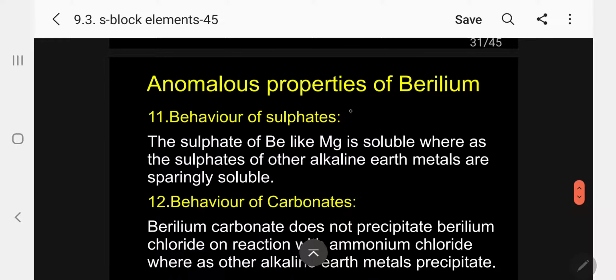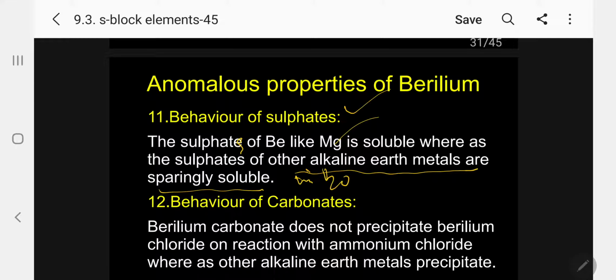Then, behavior of sulfates of beryllium. The sulfate of beryllium, like magnesium, is soluble, whereas the sulfates of all other alkaline earth metals are sparingly soluble in water. That is the most important information. In water, beryllium sulfate and magnesium sulfate are soluble, but all other alkaline earth metal sulfates are insoluble.